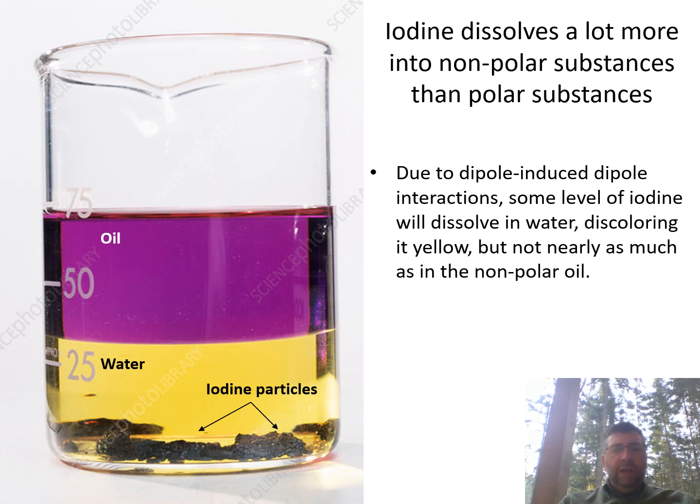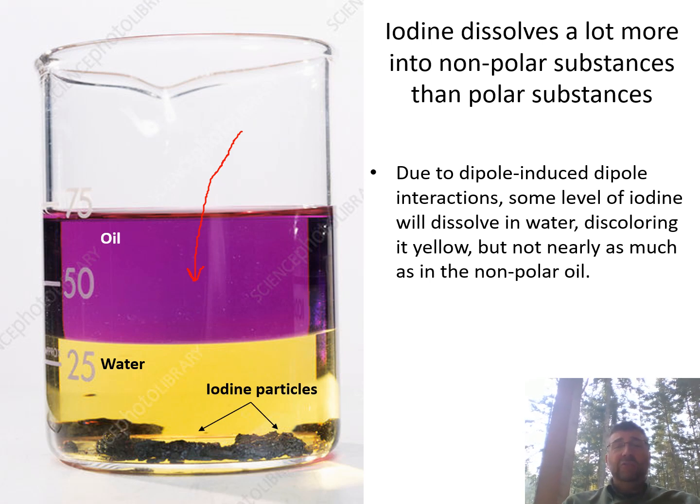So when we drop our iodine particle into the water, the iodine crystal, on its way down, it will go through a layer of oil, which is nonpolar. And because like dissolves like, basically the iodine is going to dissolve fairly readily into the oil, and it's going to turn it purple, which is the color that iodine is when it's not super concentrated into a crystal. It's going to spread out and move evenly. It's not that oil and iodine are really attracted to each other. They're not. It's just that there's really nothing holding the iodine molecules together anymore, and they're free to just spread out over a much larger area.